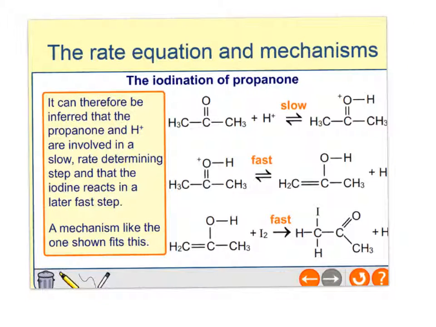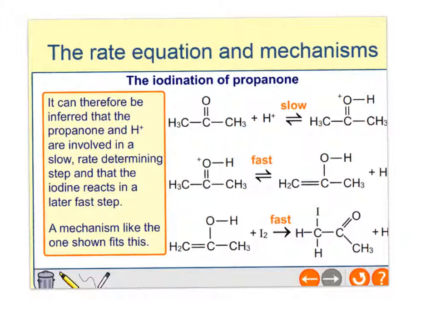What's actually happening in this, and you're going to be doing some reaction mechanisms with Mrs. Tarry this term, so hopefully this will start to make even more sense once you've gone through that, is that the first step is taking your propanone here and protonating it.